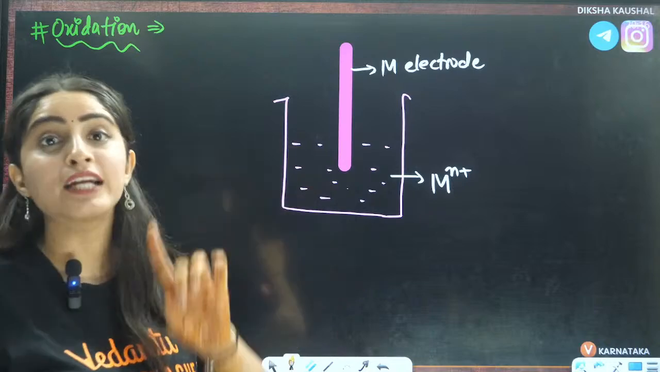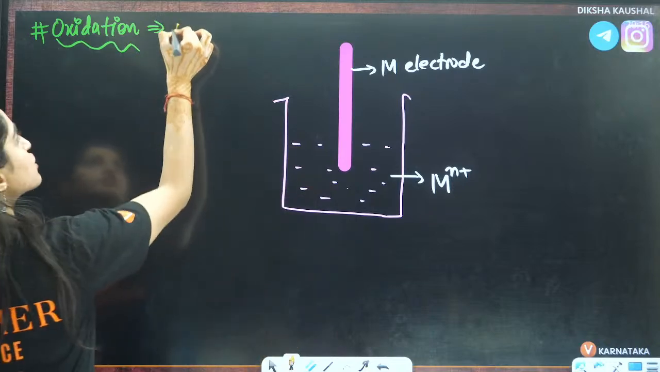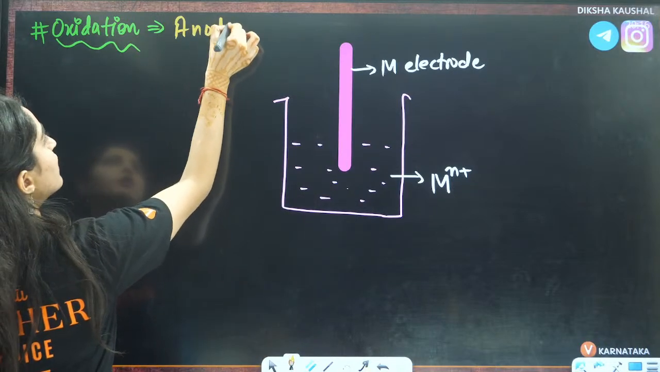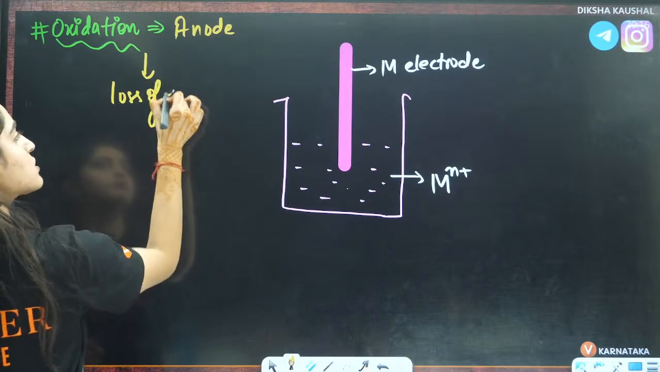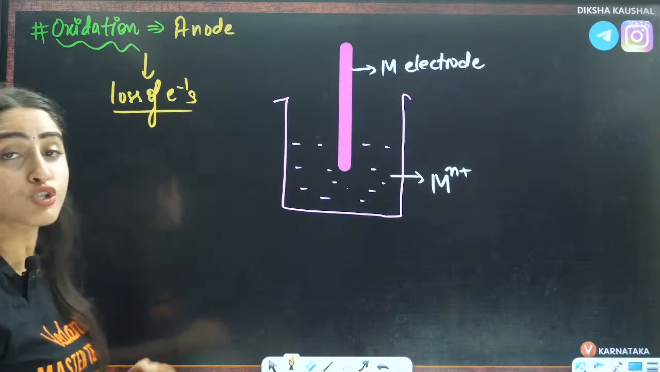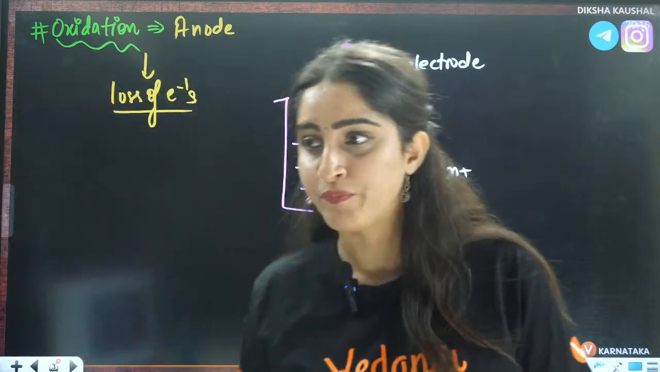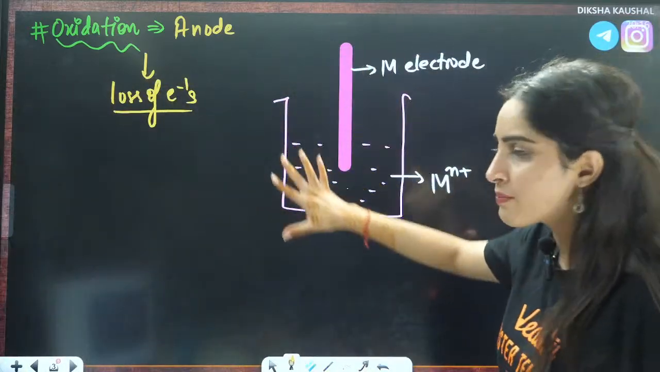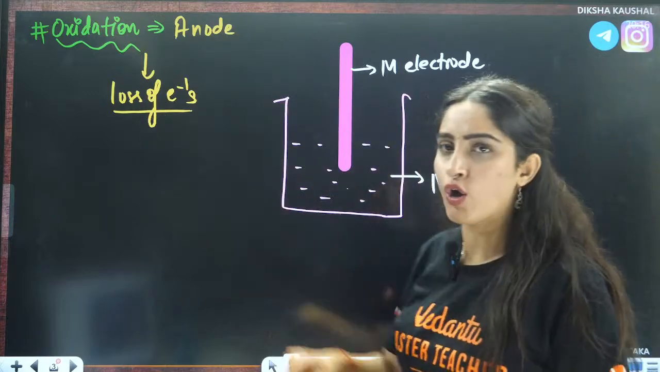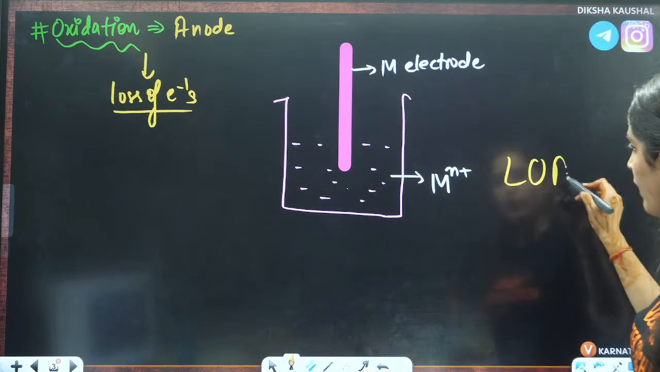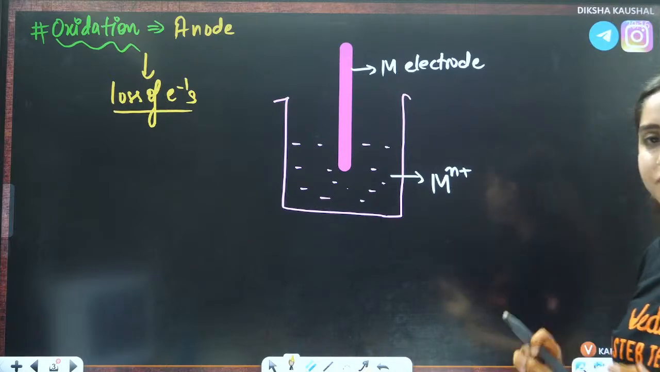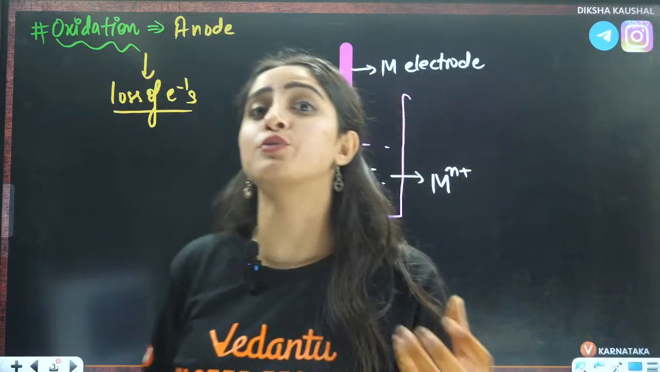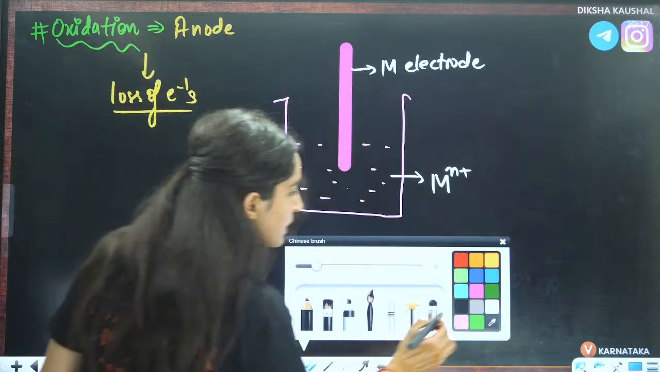I told you this is oxidation, which means it will occur at the anode. And at the anode there will be loss of electrons, that we need to show here. So this is the oxidation part. At the anode, you will have loss of electrons. This we know from LOAN: loss of electrons, oxidation, anode. Now, let us see how we are going to write the chemical reactions here.